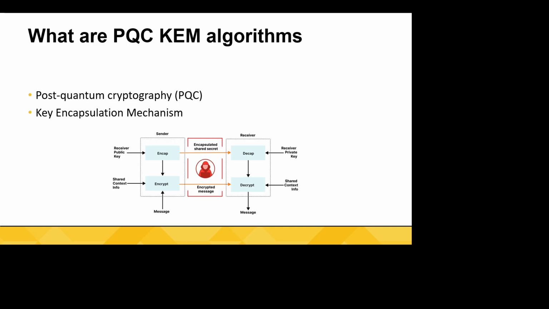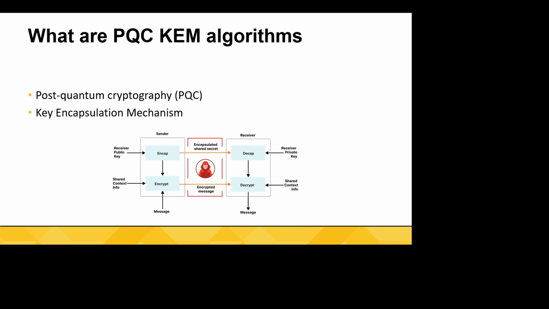This is a kind of algorithm that is used to distribute symmetric keys to two parties. The key encapsulation mechanism algorithm is used to encrypt the key on one end and then send it over to the other party, which can decrypt it.